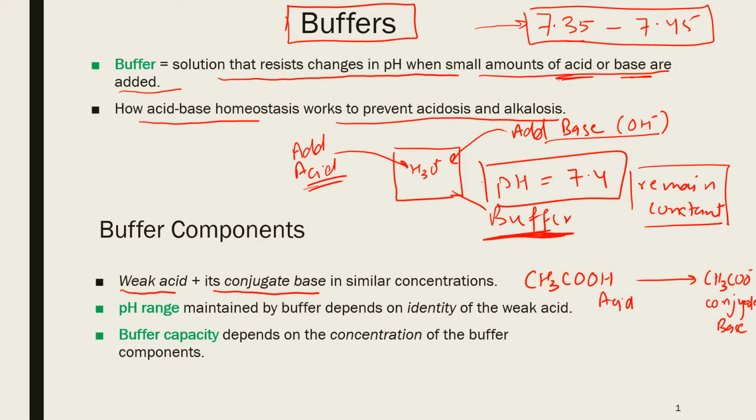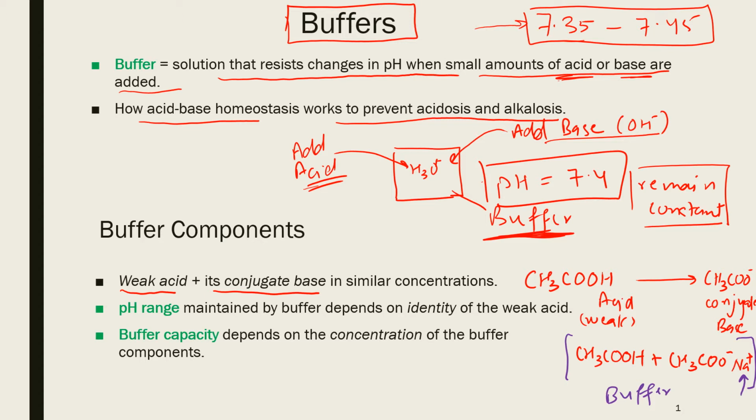So if we want to prepare a buffer, what we will do is we will take acetic acid and we will mix it with its conjugate base, which is acetate ion. An anion cannot be in the mix alone, so it will have a cation also. In this case, the cation can be sodium, but sodium is just a spectator ion. It doesn't really play any part, but this mixture will be a buffer. Sodium just stays in the solution.